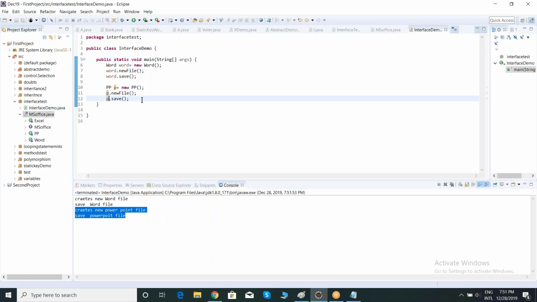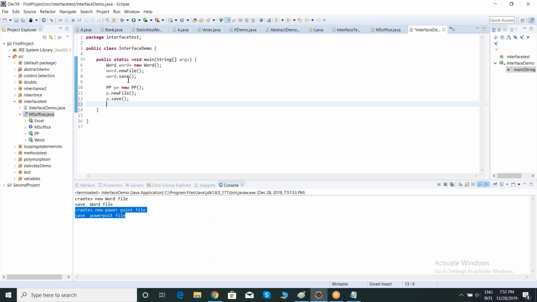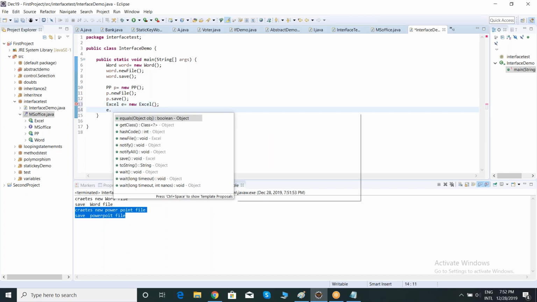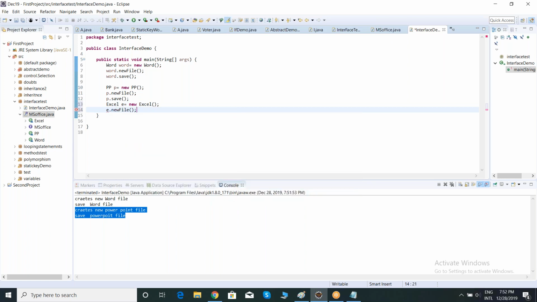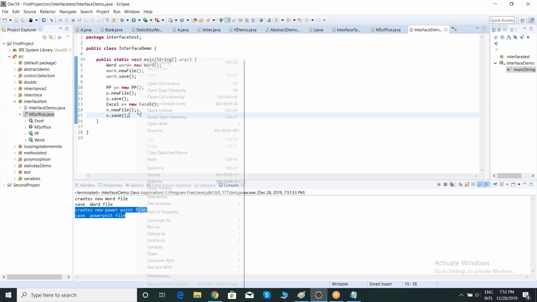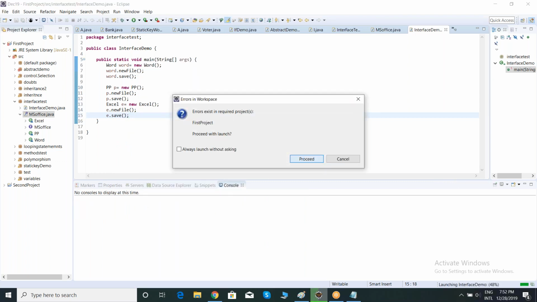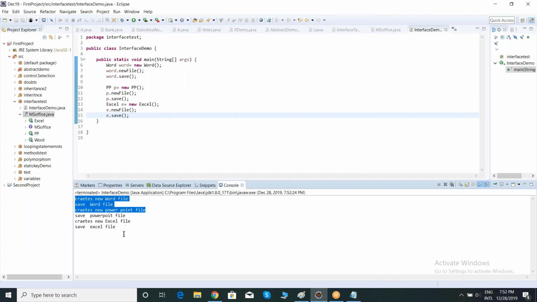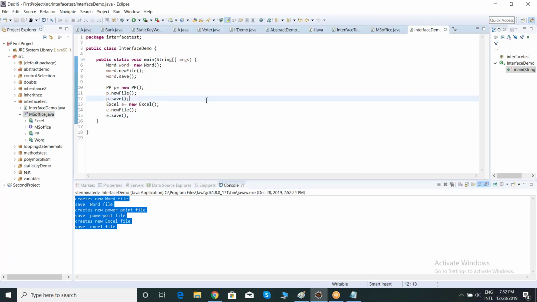PowerPoint also got executed. Like this, what is the remaining class? Excel, right? Excel E equals new Excel, E dot new file, E dot save file. Clear? This is how we can execute the methods of the implementation classes.